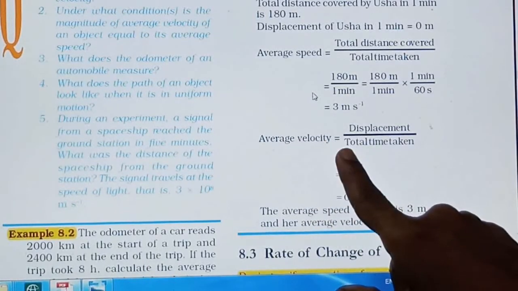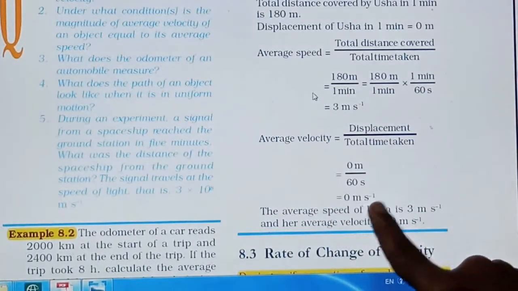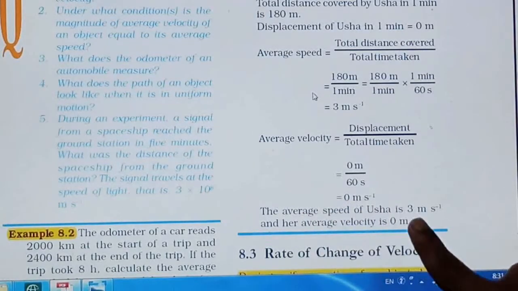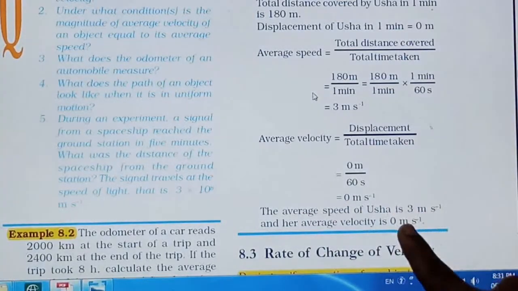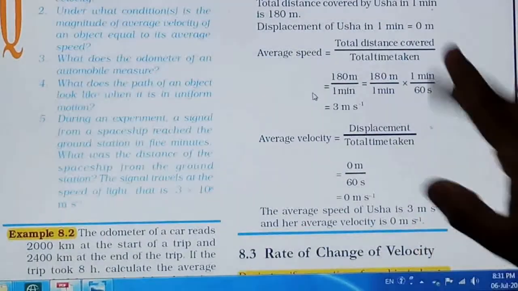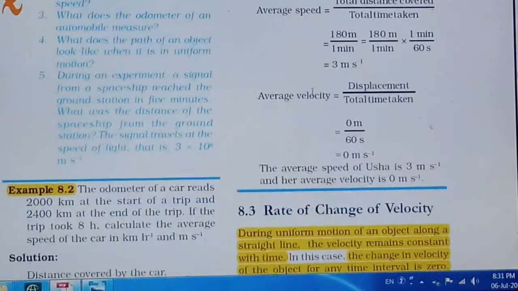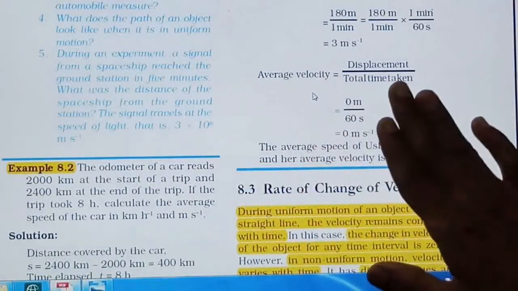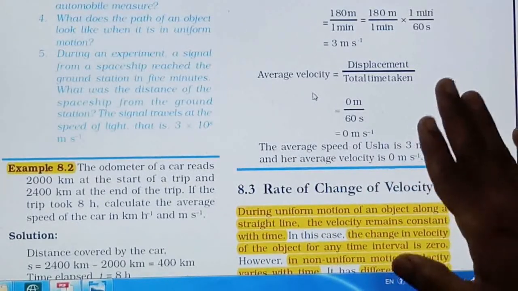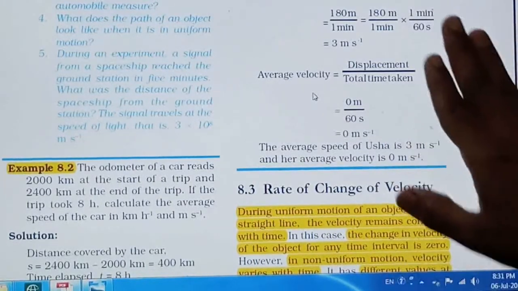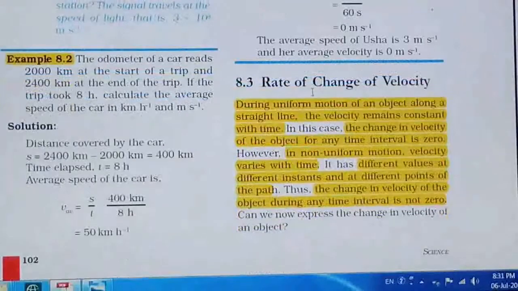The average velocity of Usha is 0 meter per second. So this is your final answer. At last you can write both answers. So in this way you can represent your answer. This is how, if the question asks or some examples are asked based on these formulas, you have to solve them.